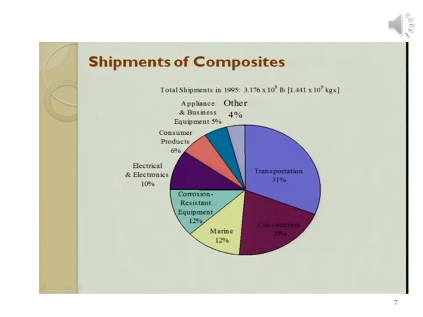On the basis of this data, it is clear that a major portion of this material is used in transportation industry. So we can say that this is the industry which pushes forward the manufacturing of this material.